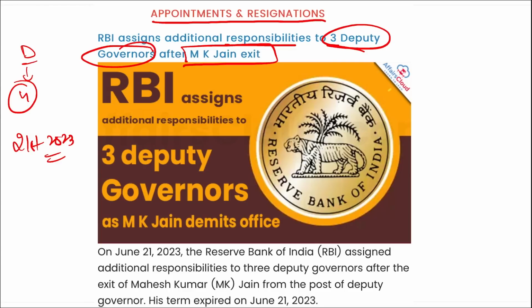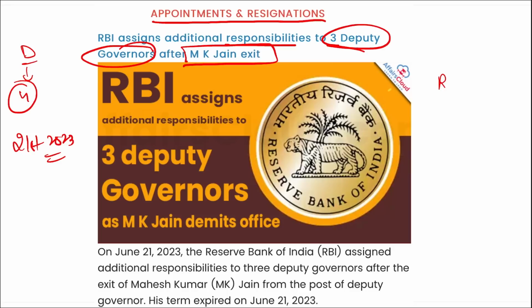Similarly, T. Ravi Shankar has been assigned the responsibility of Central Security Cell, Right to Information Division, Currency Management, External Investment and Operations, etc. Similarly, Deputy Governor M. Rajeshwar Rao will look into the Department of Consumer Education and Protection, Regulation, Supervision, Communication, Enforcement, Inspection, etc. Correct? Also remember the deputy governor's appointment is made for an initial period of 3 years, and the person is eligible for reappointment also here.